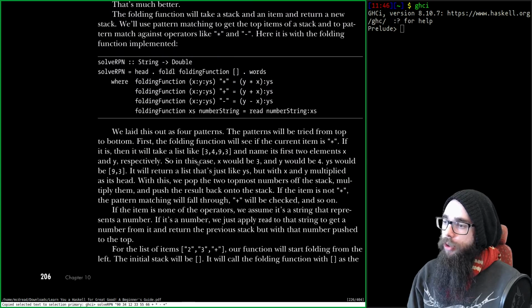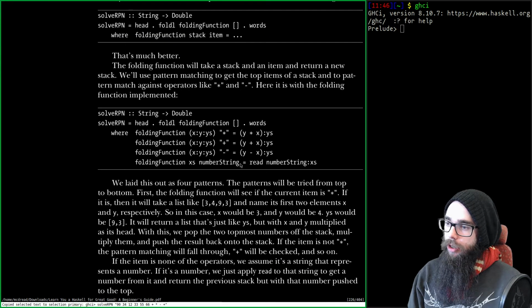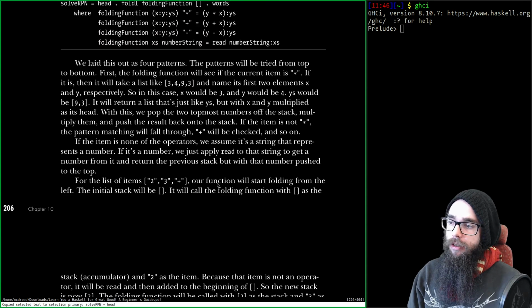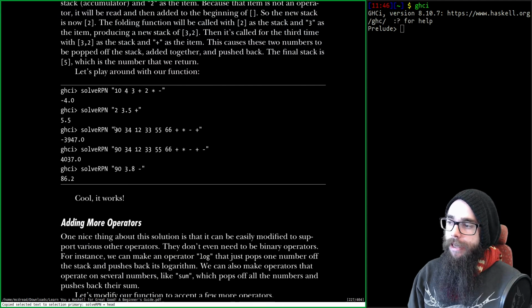Actually, what do we return from the function? Yeah, you were right. We return the head. So the 90 here is not going to be relevant at all. We're just going to do all that math, and then we're going to be left with... Yeah, the 90 is not relevant at all, is it?